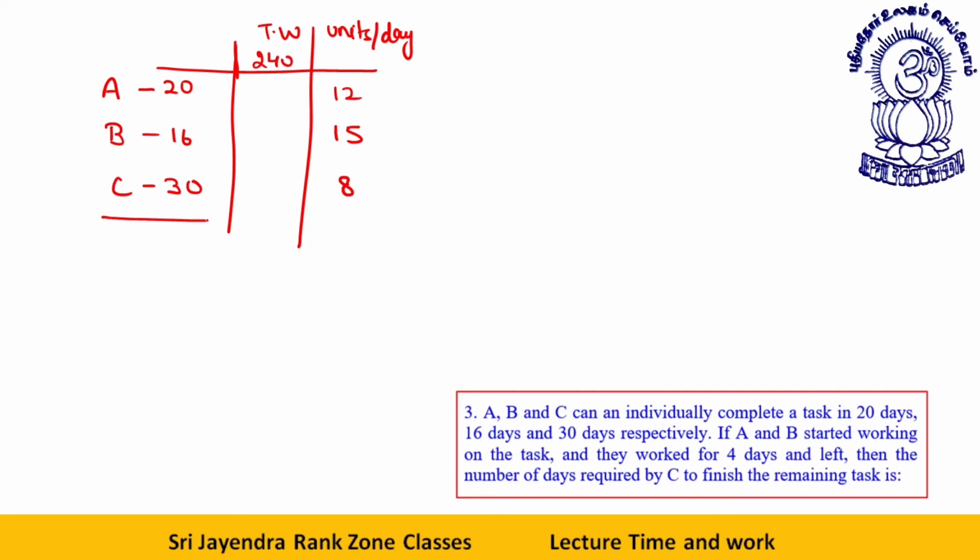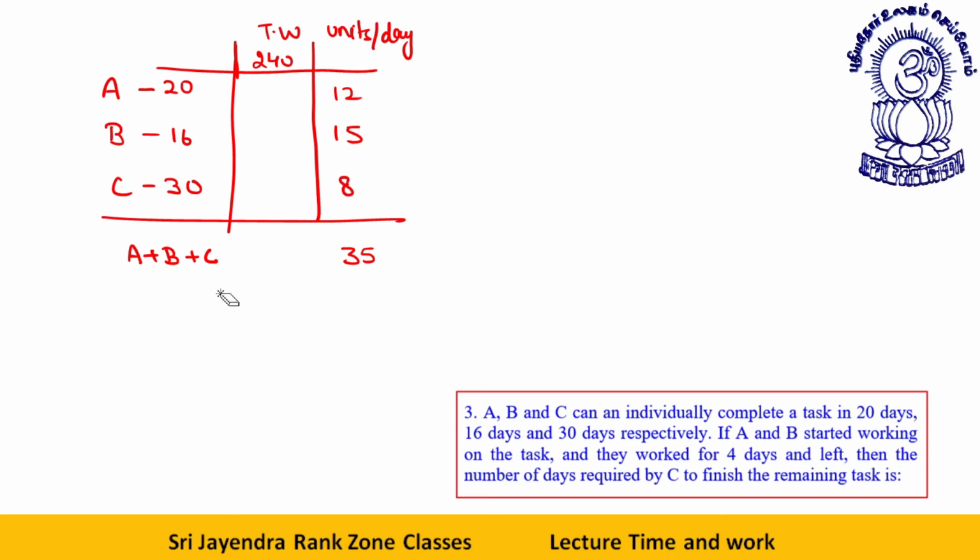Now next thing, A plus B plus C, that is how many units all of them do in a day. That will be 12 plus 15, 27, plus 8, 35 units together. But I don't think we require that.